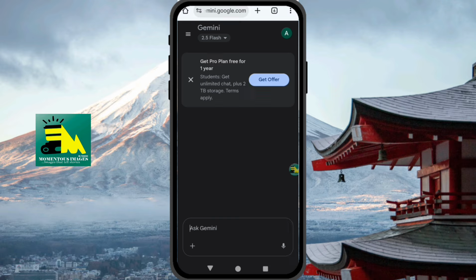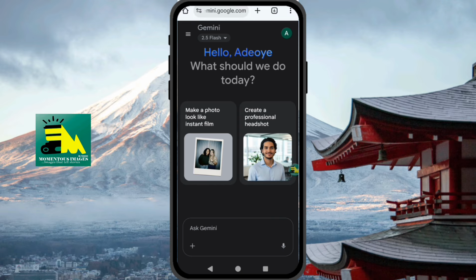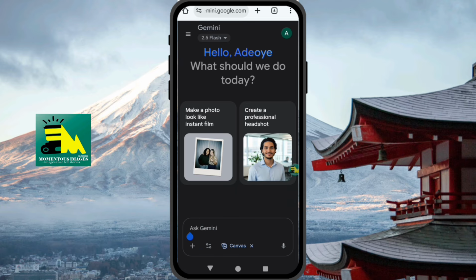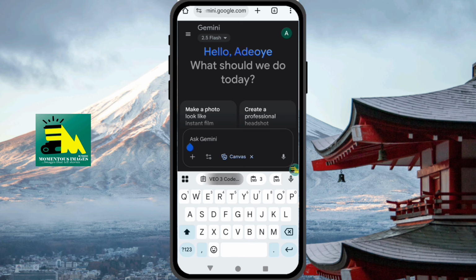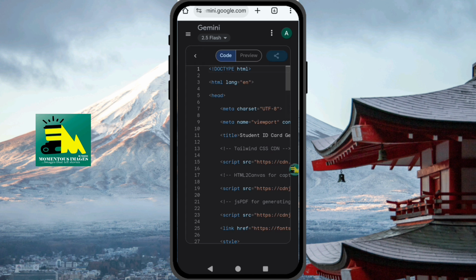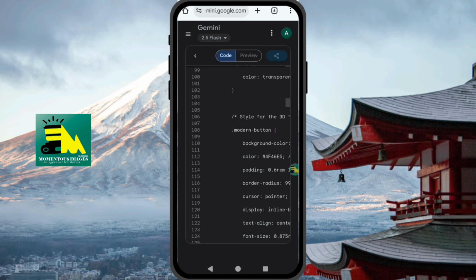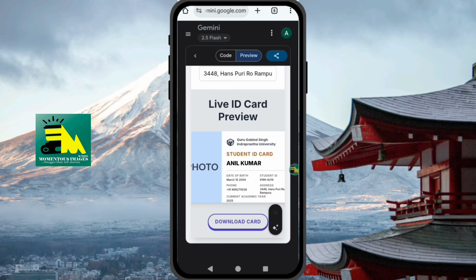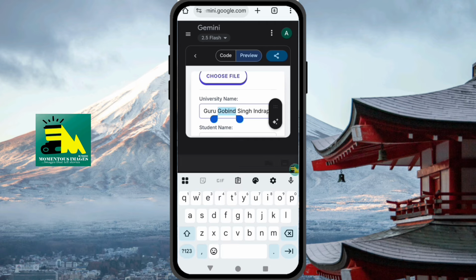Let us minimize this. So you come to this, you can get this link from my description. So you come to this Canva, then you paste the link. You go to my Telegram channel, you get the code that you're going to paste here. So when you get the code, then you press enter. Just leave it, allow it to load. So it will load a template where you will just edit the data. So this is it. Alright.